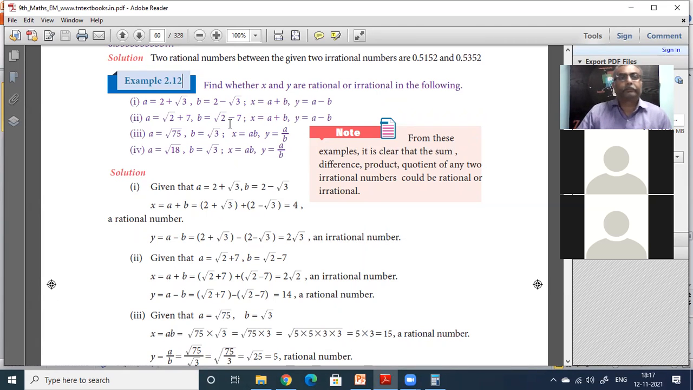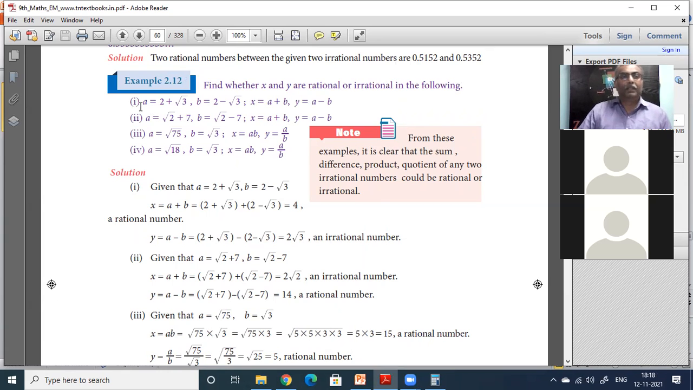Okay. Two rational numbers between the two given irrational numbers we have found out. Then another type of example. Okay, example 2.12. Find whether x and y are rational or irrational in the following.